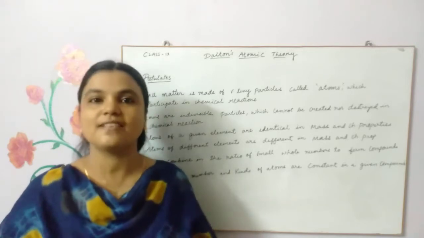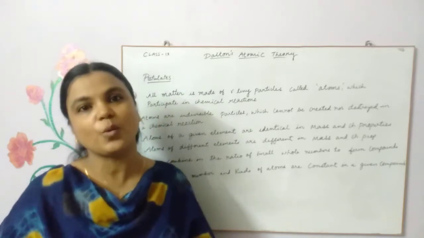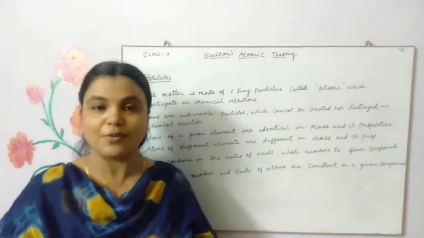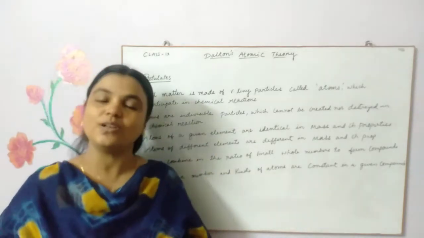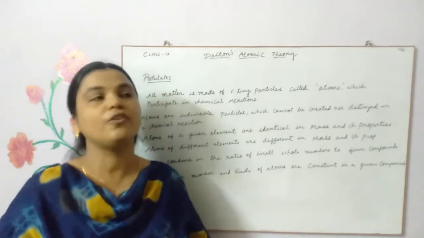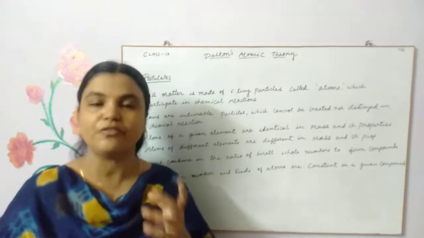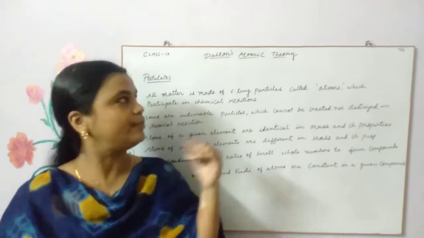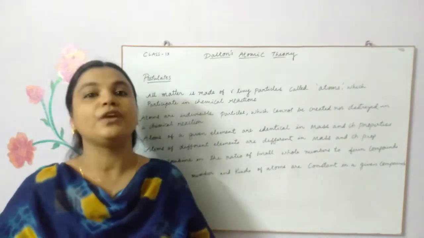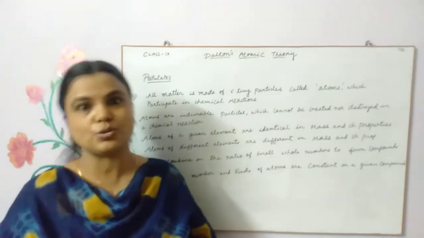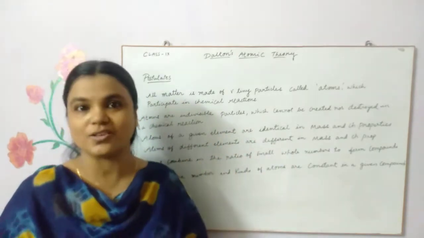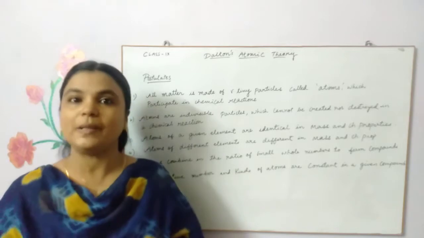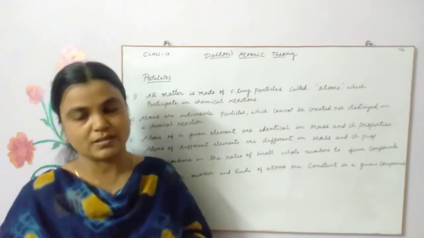Children, in our last class we learnt about the laws that were put forward by Antoine Lavoisier. We learnt about the laws of chemical combinations. We also learnt about the law of constant proportion or definite proportion. Please, before watching this video, if you have not seen that video, do watch that, because it is somewhat linked to those two laws, children. Okay. So today we'll be learning about Dalton's atomic theory.